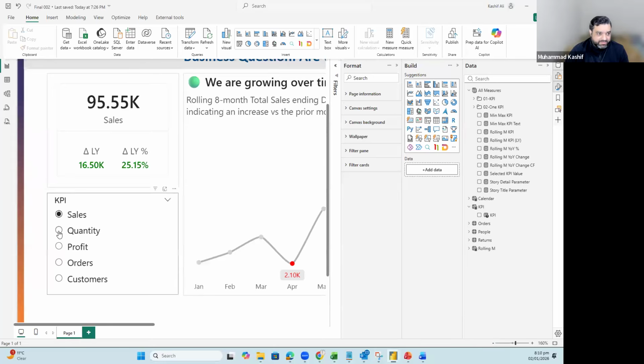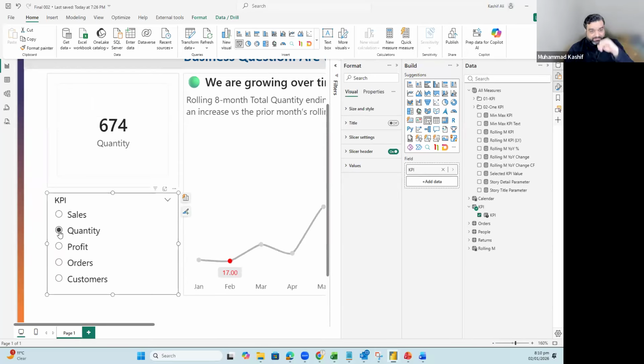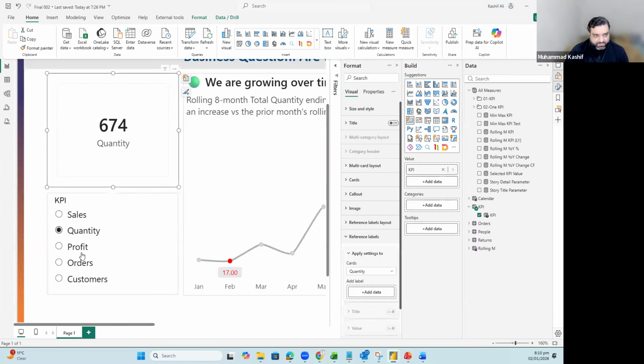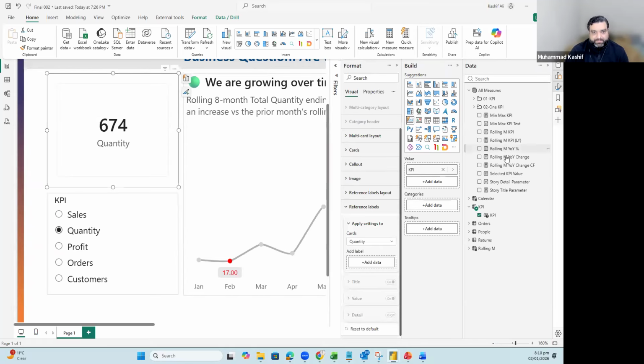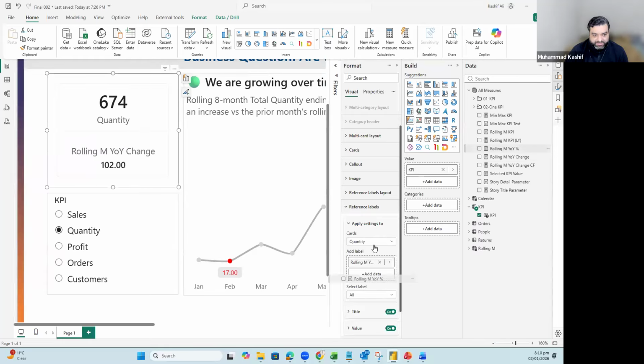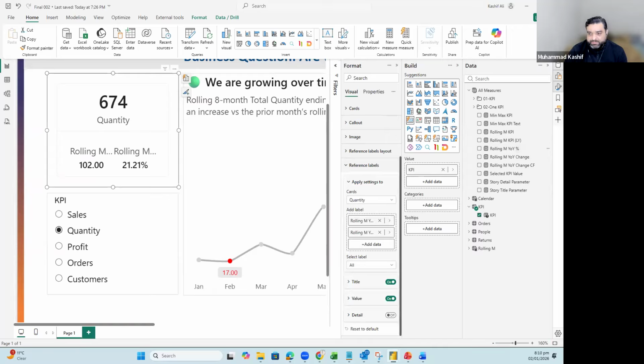If I select quantity, now it is not showing because the value is changed. So we need to repeat this part one more time and do it again. Okay, so same thing. I will do it again just to show you, and then of course I will show you the final file, and you can do it by yourself. So once you selected quantities, then you will have to add the same. First, the variance and variance in percentage, then change it in delta.